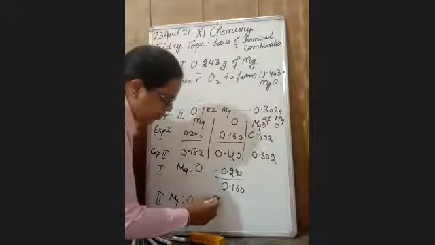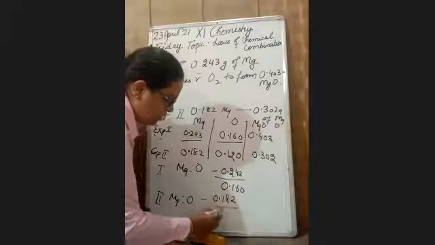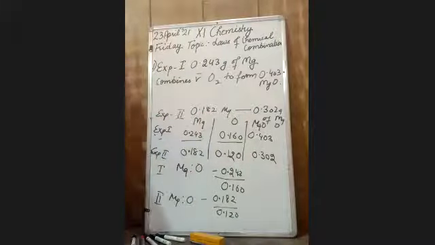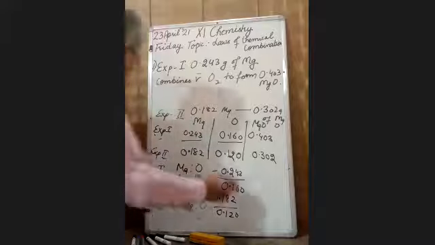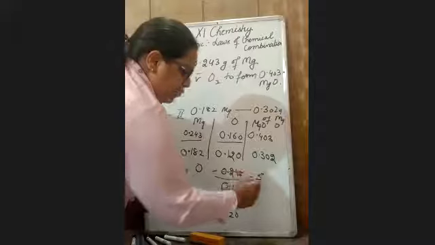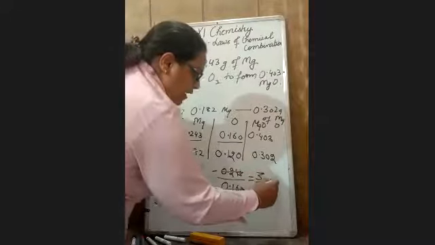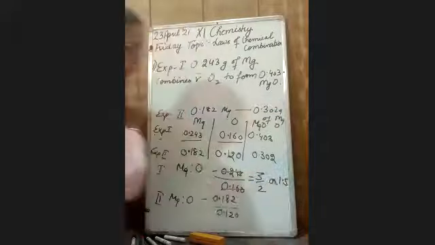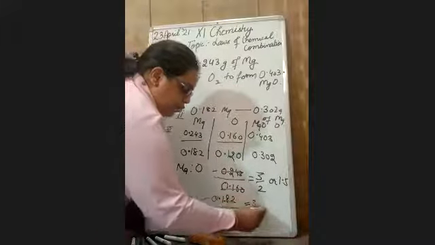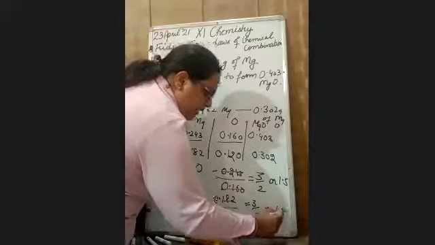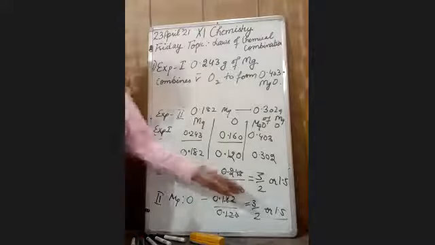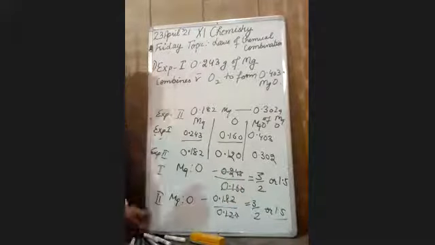It will be 0.182 over 0.120. It nearly comes out to be 3/2 or 1.5. Similarly, it also comes out to be nearly 3/2 or 1.5.